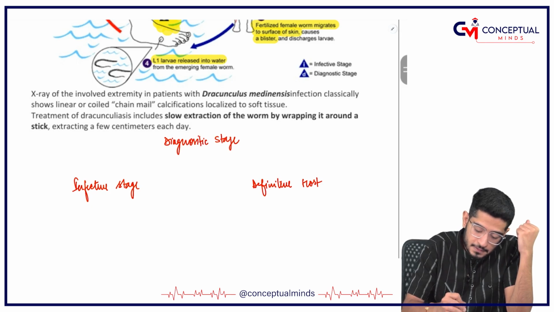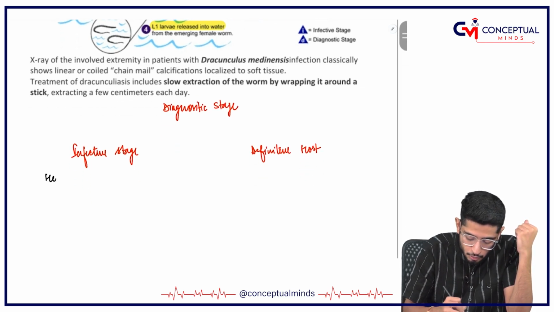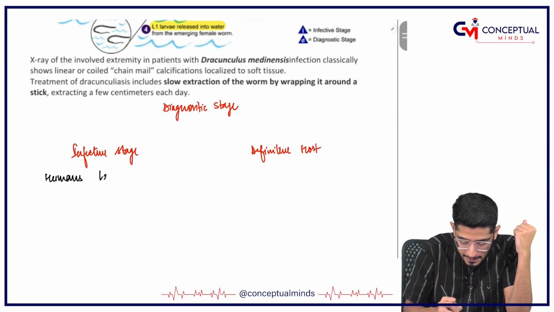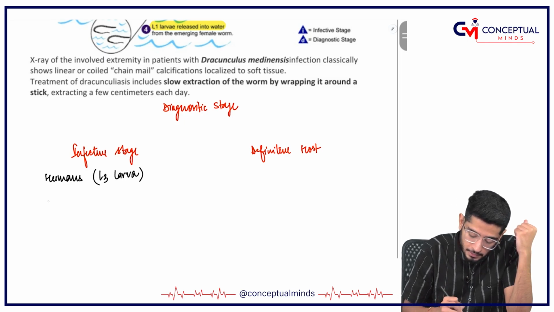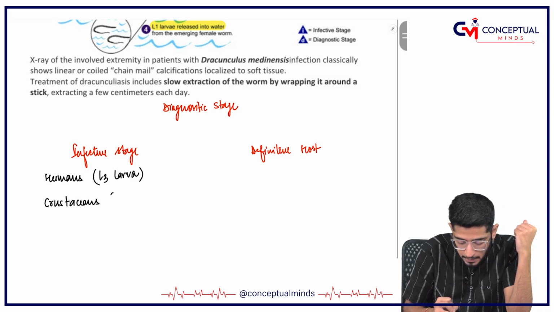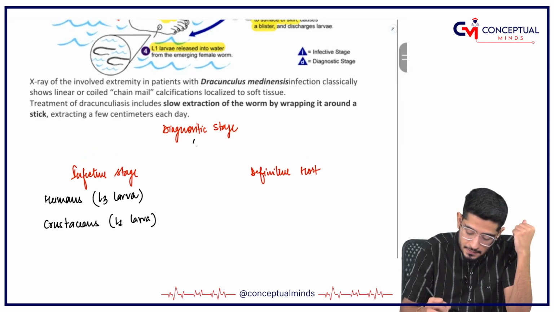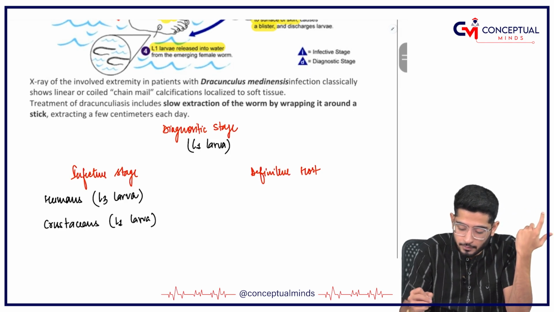So the infective stage especially for humans is the L3 larva. For the crustaceans or copepods, it is the L1 larva, and the diagnostic stage is the L1 larva only, because that is what is coming out from the foot.